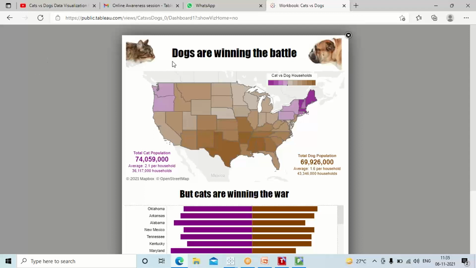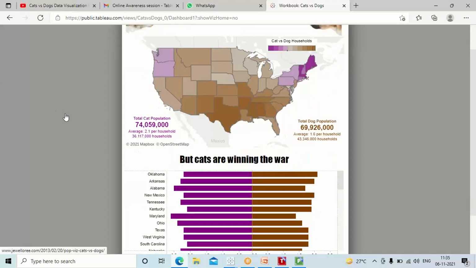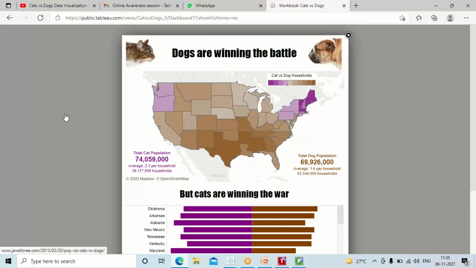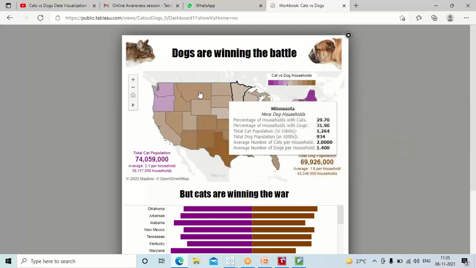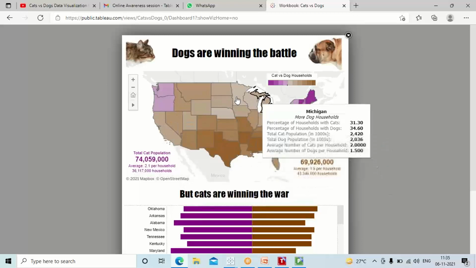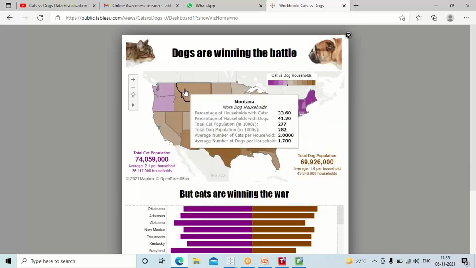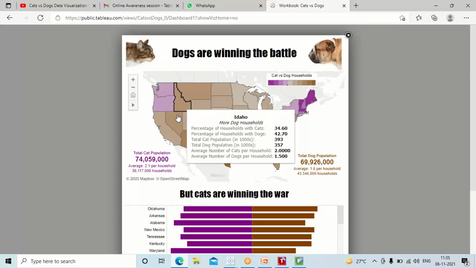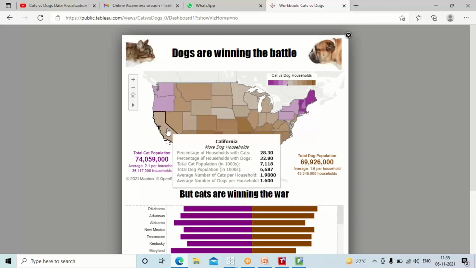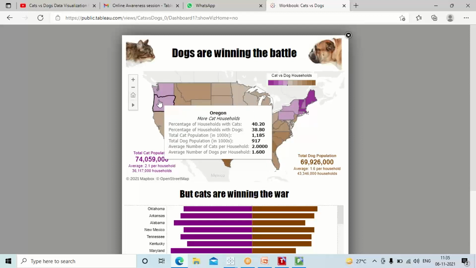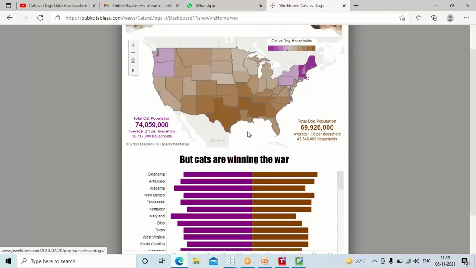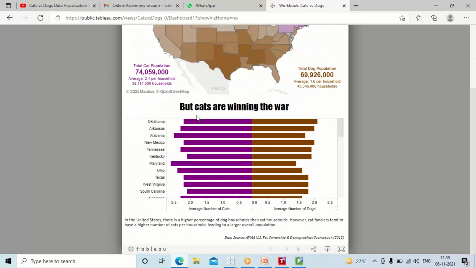Now here in this dashboard, what did the person do? Dogs are winning the battle. Why? He says that people in America have more dogs as pets than cats. If you look at the cat versus dog household map, cats are only here. Dogs are all the light brown, all this brown area is all dogs. Look at it, see Montana, Idaho, Nevada, California. All these places have more dogs, and Washington and Oregon have more cats. Guys, you can also add the text. And here, cats are winning the war.